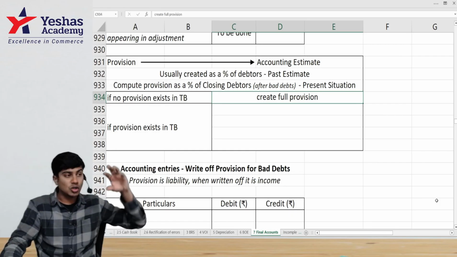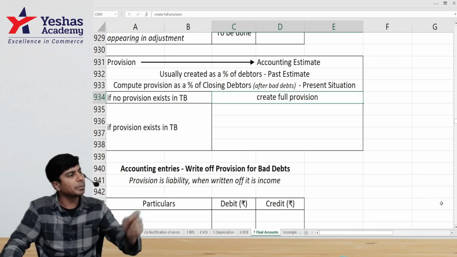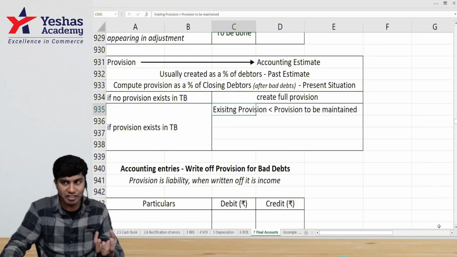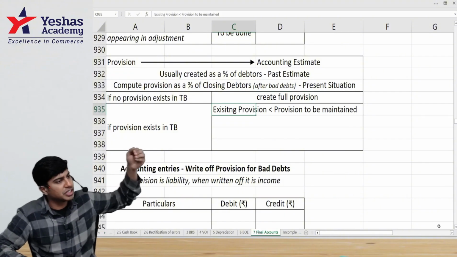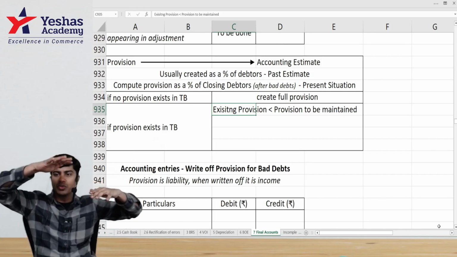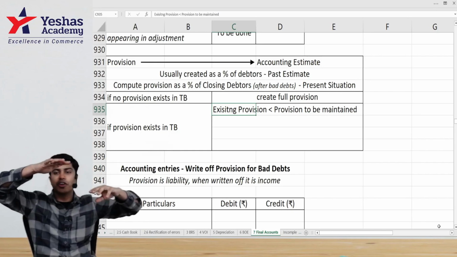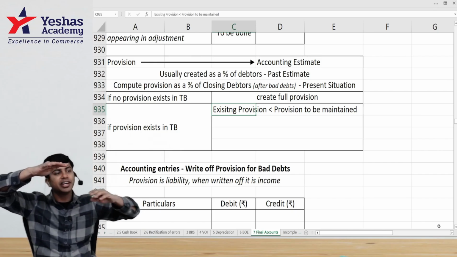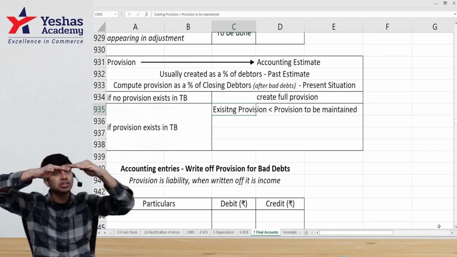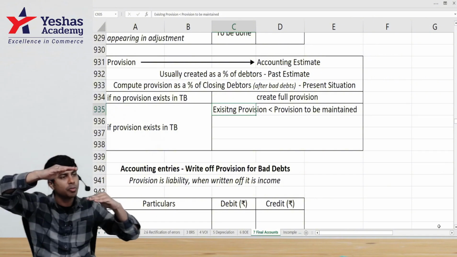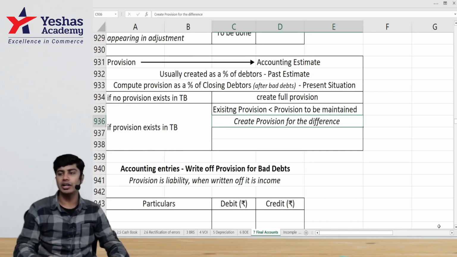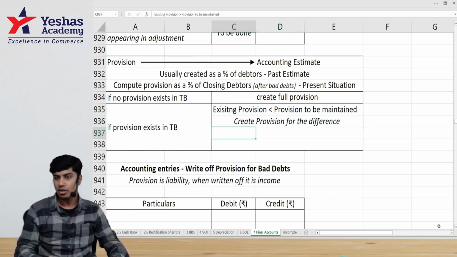If there is already some provision existing, we need to compare the provision that I just identified with that. If the existing provision is less, let's say we already have provision of 800, and provision to be maintained is 1,000. So we already have created provision of 800. We don't have to create that 800 provision. It is there from last year. We have to make this 800 provision 1,000. How do we do that? We additionally create provision of 200. Create provision for the difference.